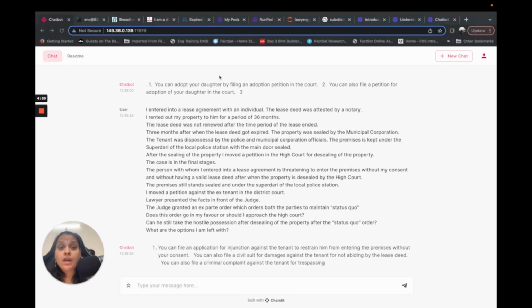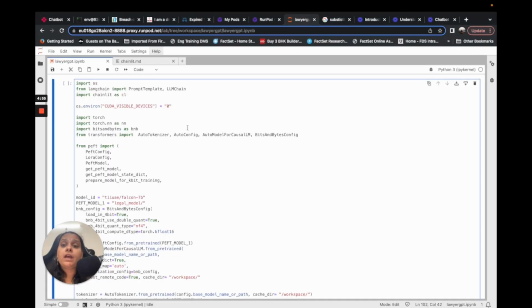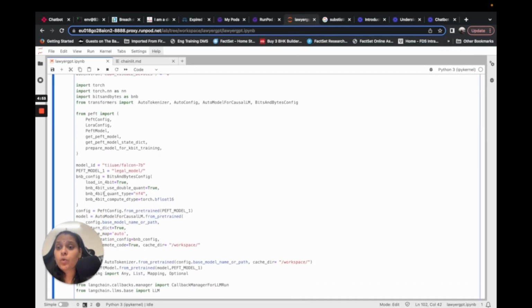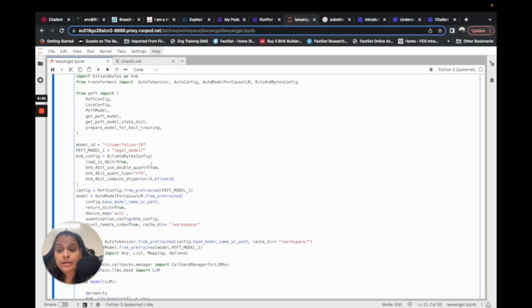Now coming back to how I built this particular model, I would show some of the bits and pieces of it. I have considered Falcon 7B as the base model. Definitely Falcon 40B or any other higher parameter model would do better than this. I have fine-tuned it.